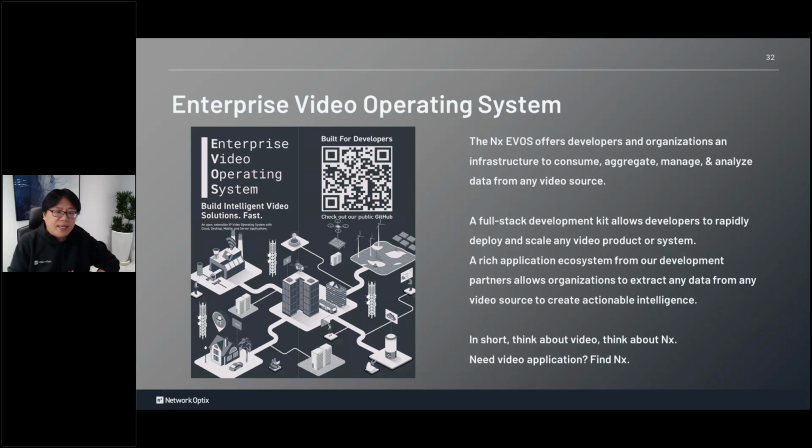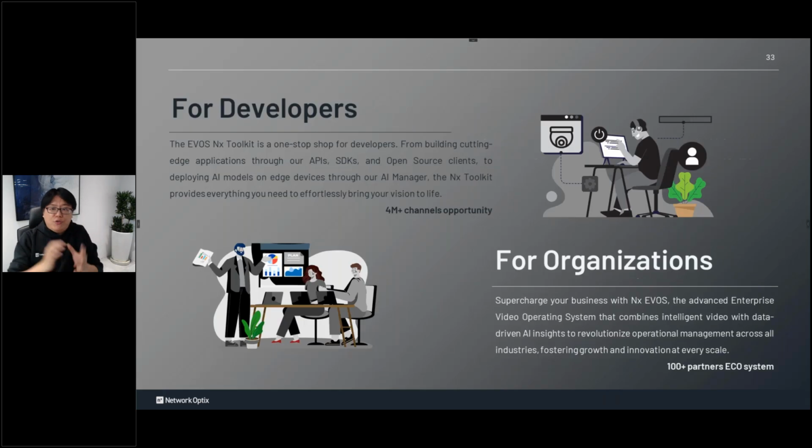So this is an ecosystem for developers. They choose NX because it's easy to integrate their solution with us, to become a full pack of video application. We also have a lot of existing customers in the world right now, more than 4 million channels. So developers who integrate with NX have the opportunity to sell their solutions to our customers.